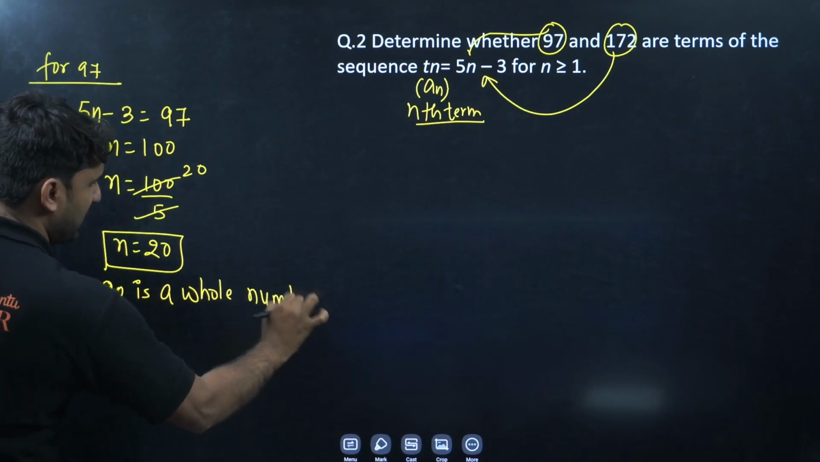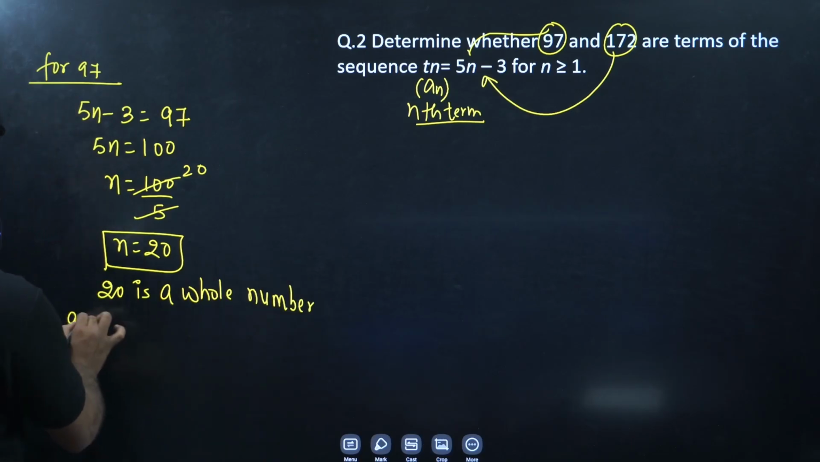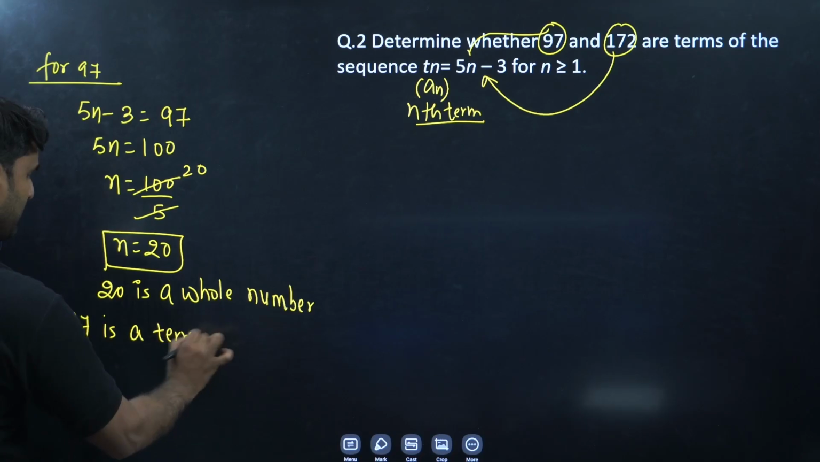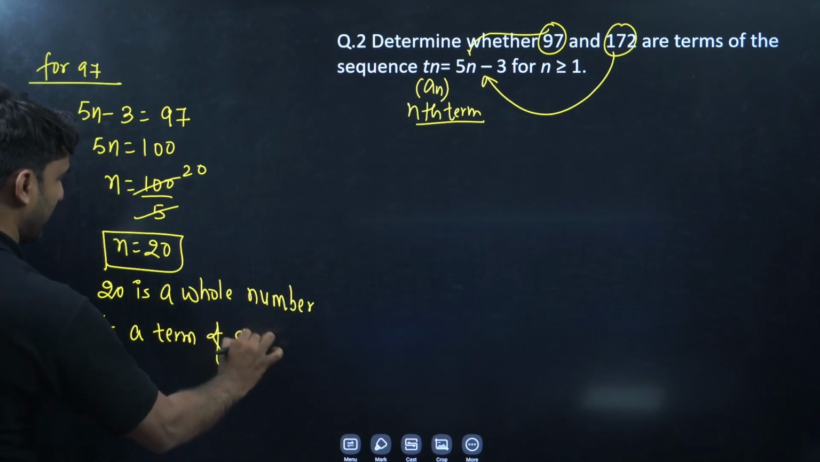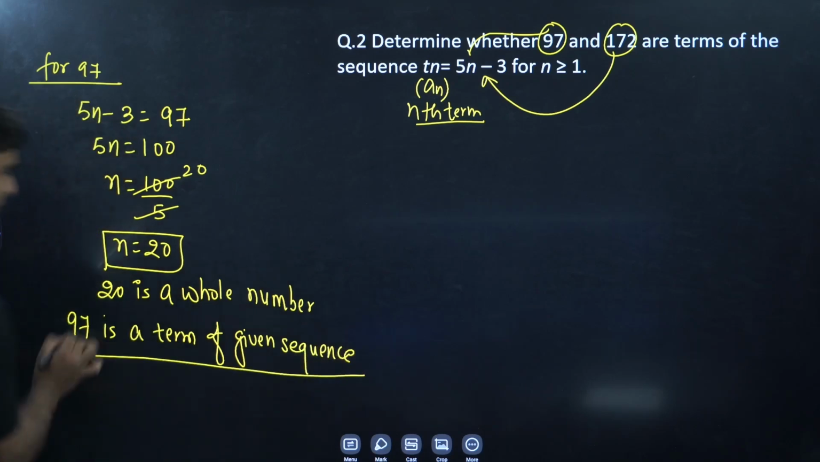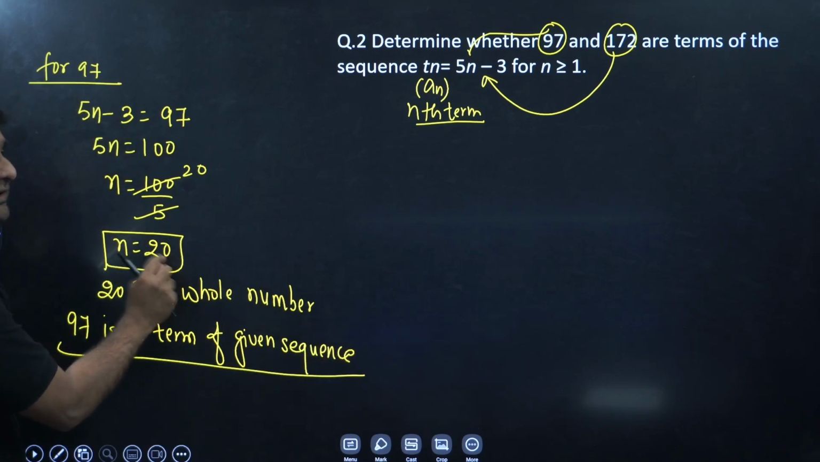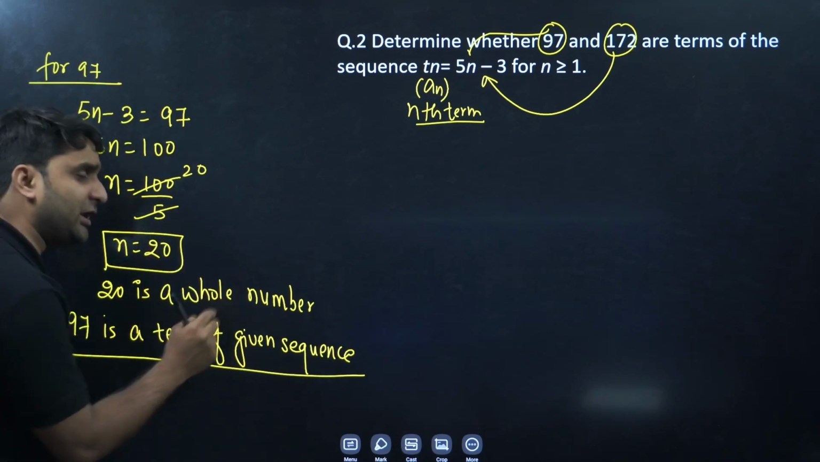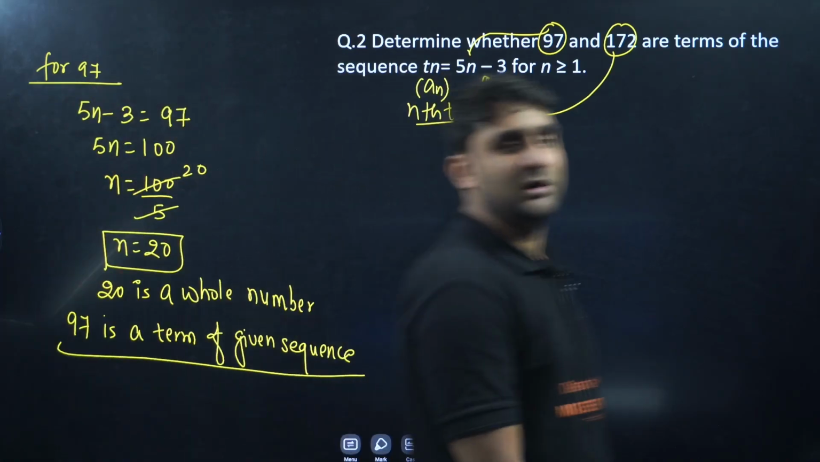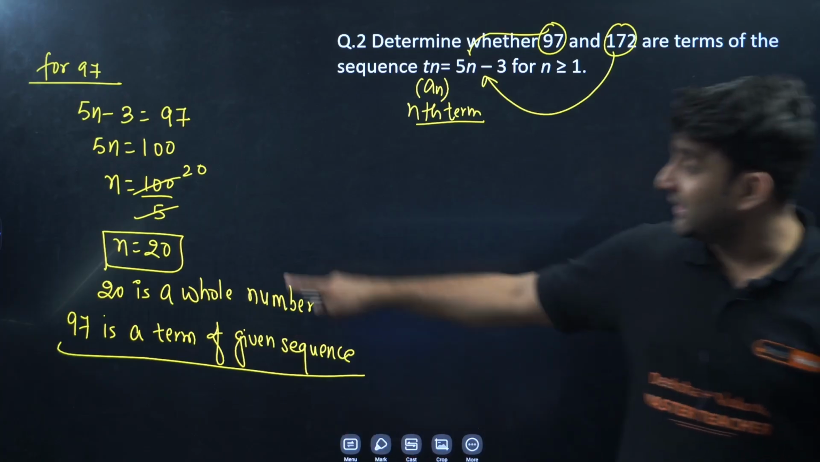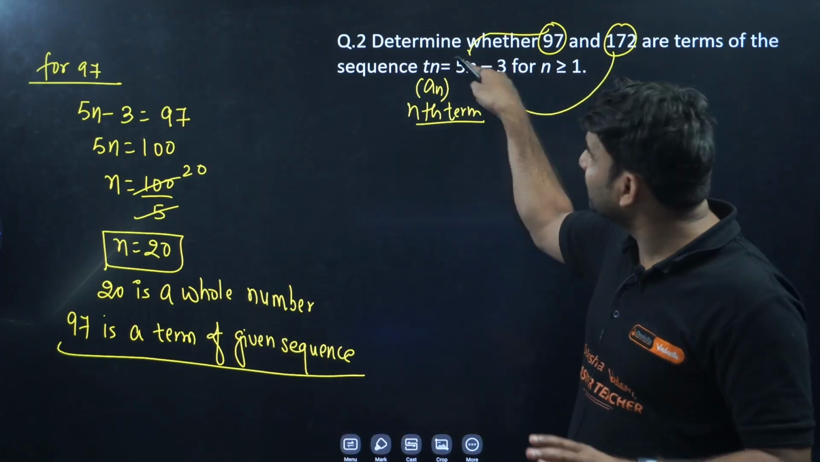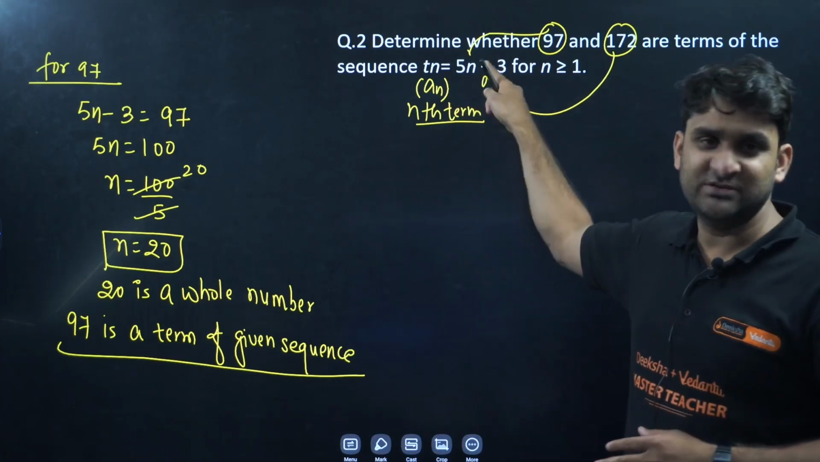So what does this mean? It means that 97 is a term of the given sequence. Clear, everyone? If this n were a fraction, for example 7 by 8 or 14 by 3, whatever, then 97 would not be a term of the given sequence. But here we are getting n as 20, a whole number. So it is clear that 97 is a term of the given sequence.